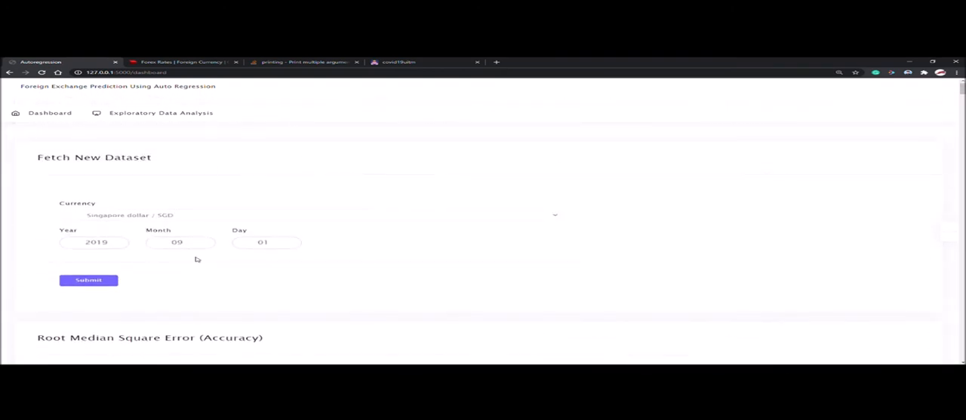I will show the demo of how to fetch new data. So I choose Singapore dollar and I just insert the first day of the data. Let's say I want to start from 2019, on 1st August. So I just press submit. I will skip this process because it will take a longer time.